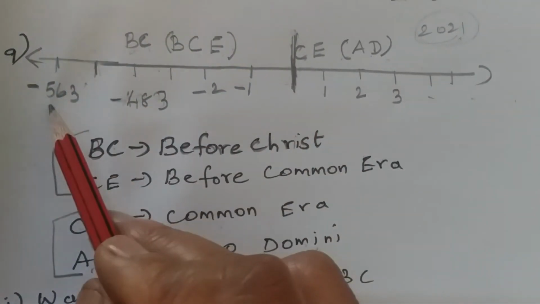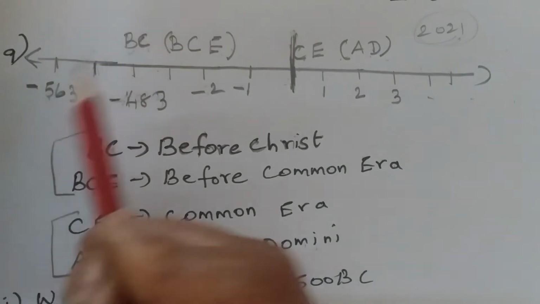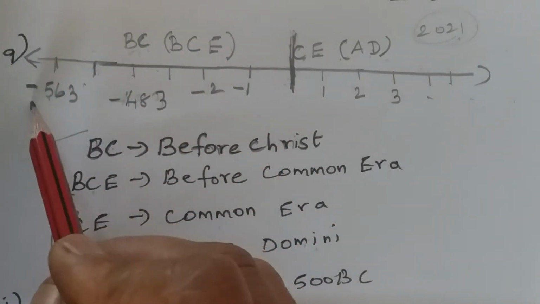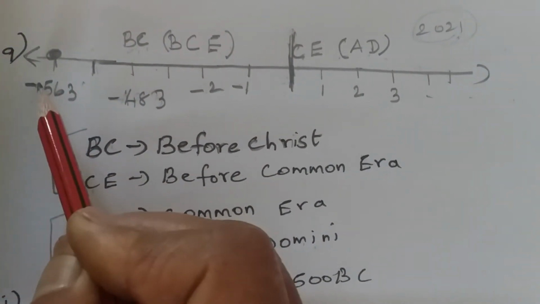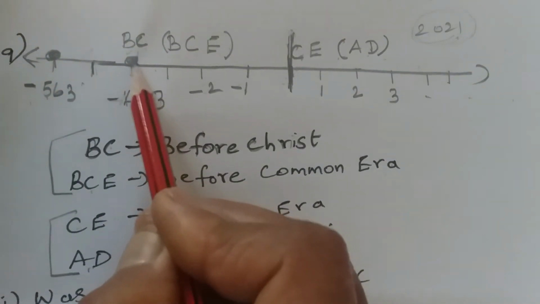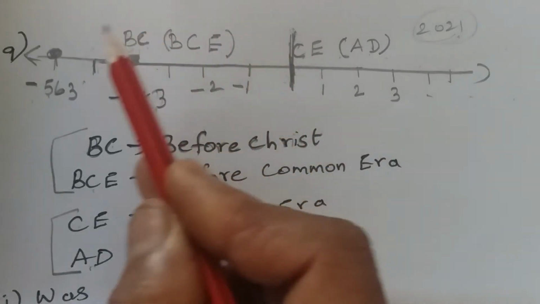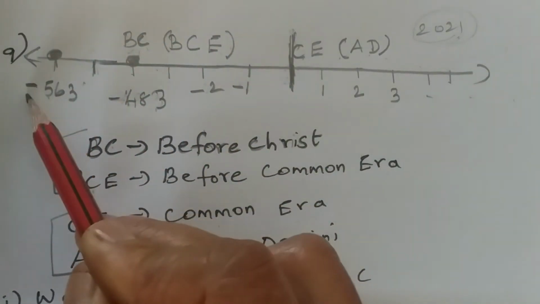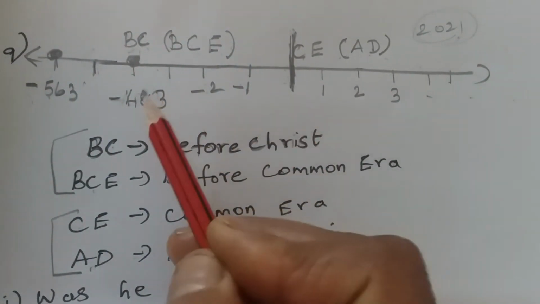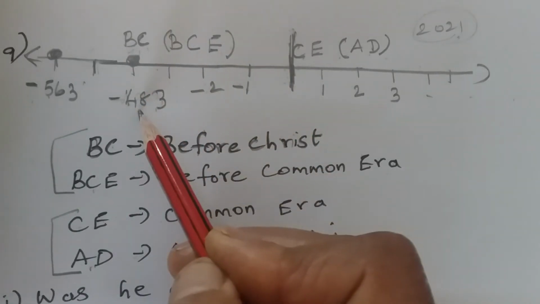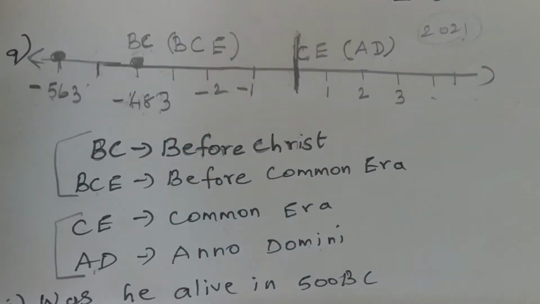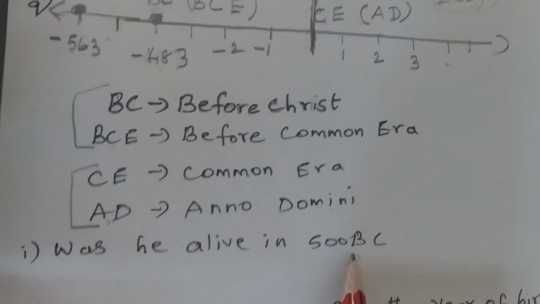So when was Buddha born? 563 BC. That means it is on the left hand side. He was born here. And when did he die? He died in 483 BC. That is, he was born 563 years before Christ was born, and he died 483 years before Christ was born. Now the question is, was he alive in 500 BC?